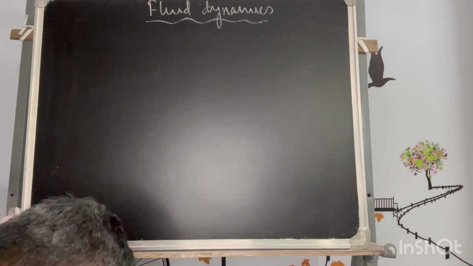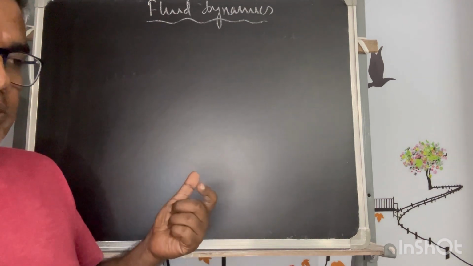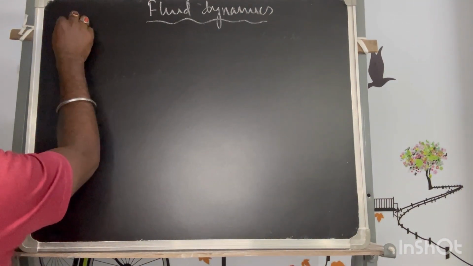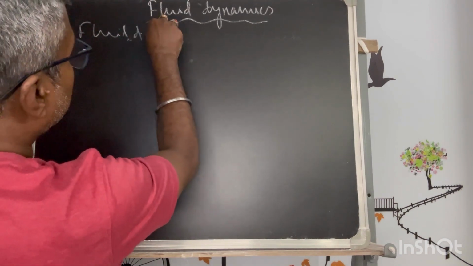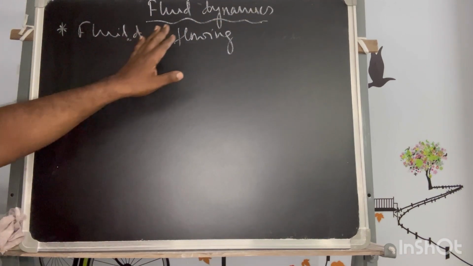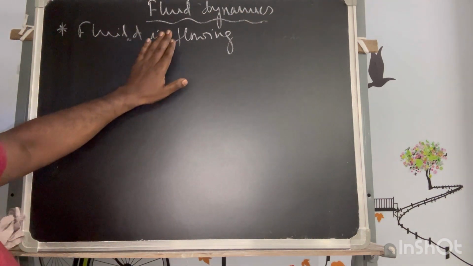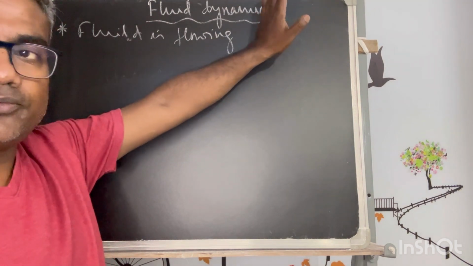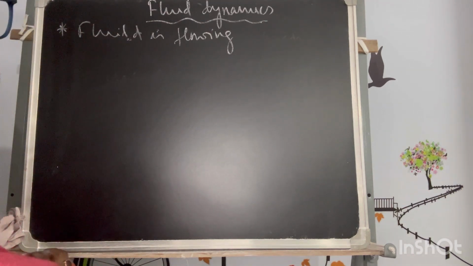What we mean by dynamics is that in the earlier cases we assumed the fluid is not flowing, so there is no flow. In this case, the fluid is flowing. So when fluid flows, the consideration changes from statics to dynamics. Wherever there is a fluid which is flowing, we will consider that subject under fluid dynamics.